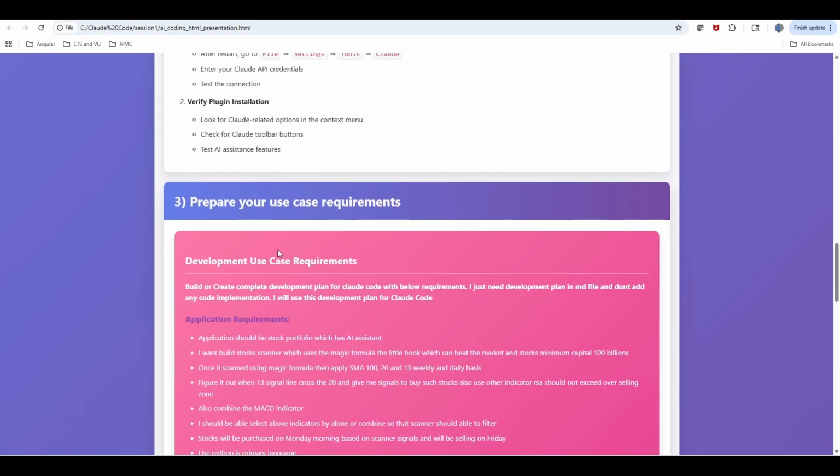So now let's talk about the third step: prepare your use case requirements. This is a very important thing that I would like to give you more details on. Today, if you look at AI powered coding assistants, we can categorize them into two different categories: Gen 1 coding assistants and Gen 2 coding assistants. As part of generation 1 coding assistants, for example Copilot or ChatGPT kind of AI models or AI chat interfaces, you can also use it as part of your regular IDEs.